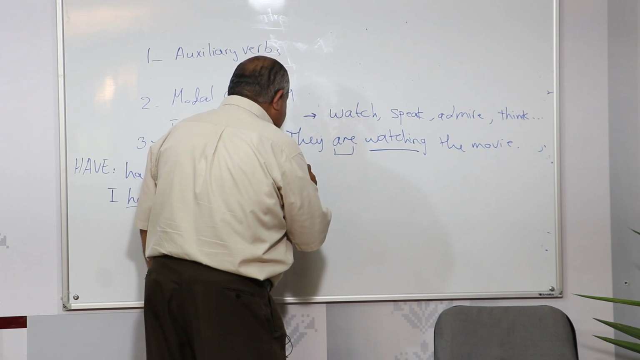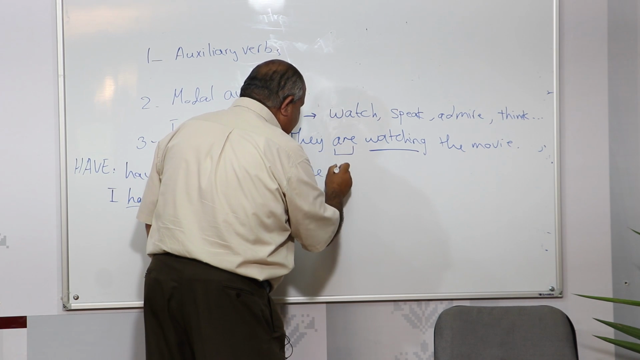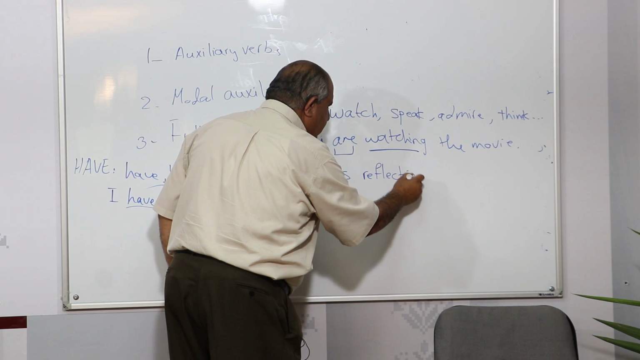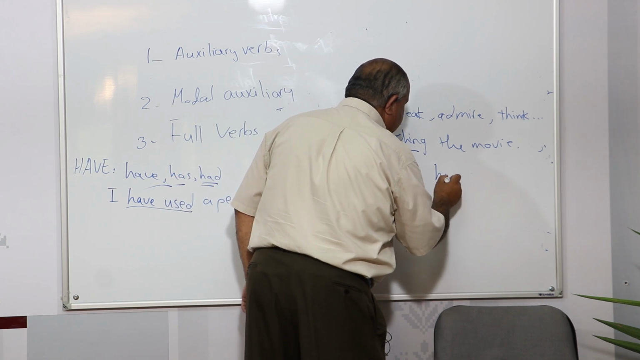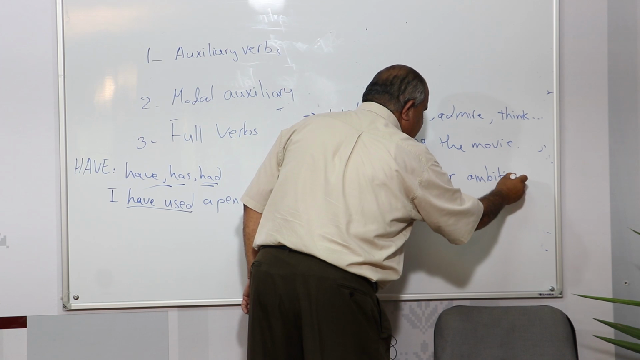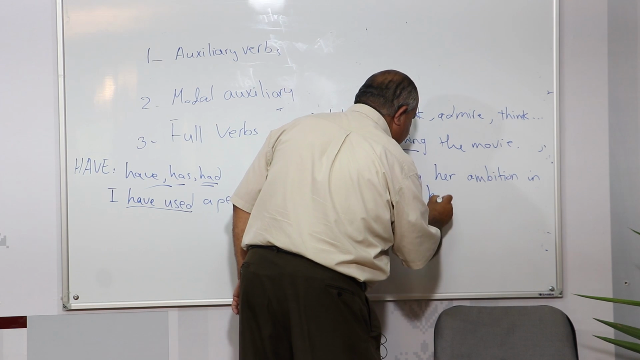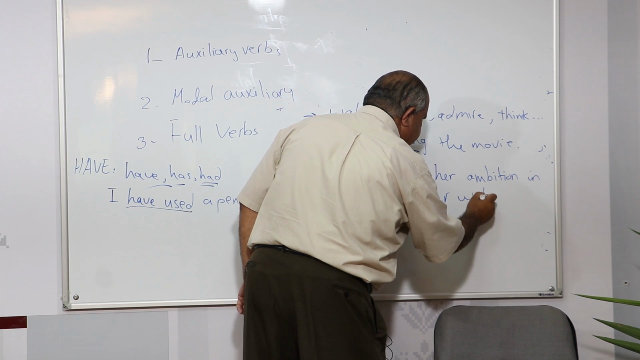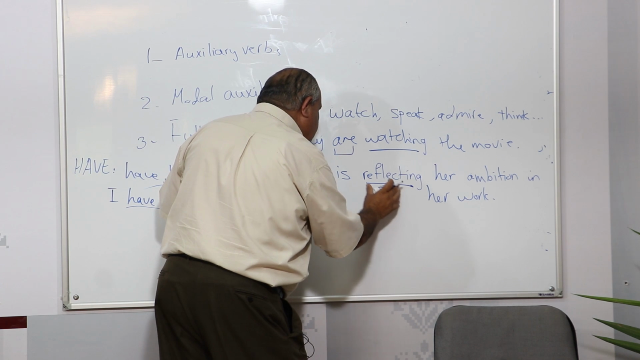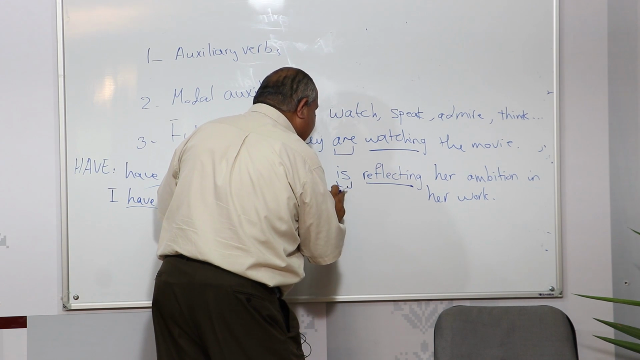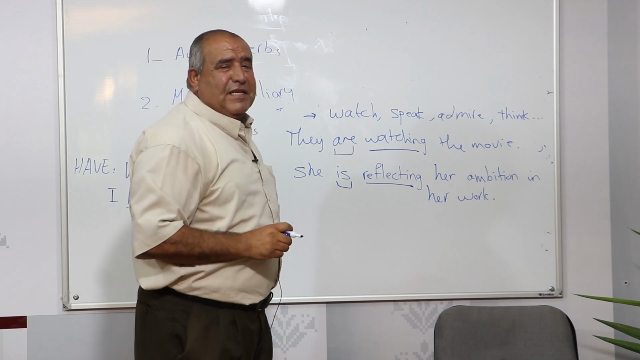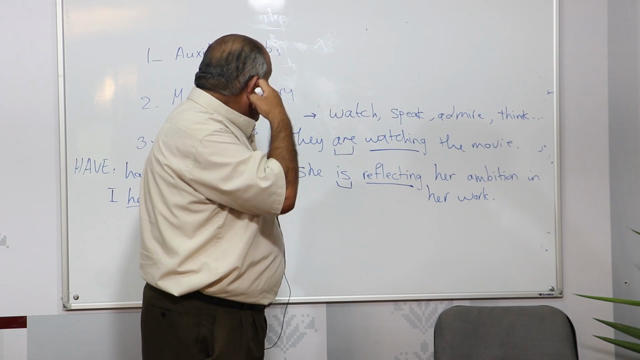Now we say she is reflecting her ambition in her work. Now we talk about reflecting. The verb reflect is a full verb with a meaning. Is an auxiliary verb which helps it to show the continuity and the present simple tense. Now these are called full verbs.